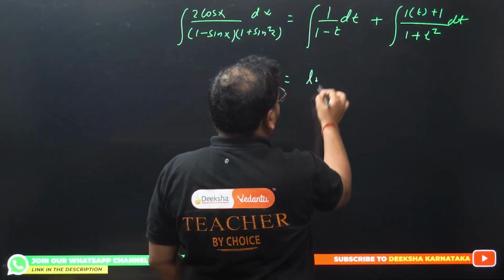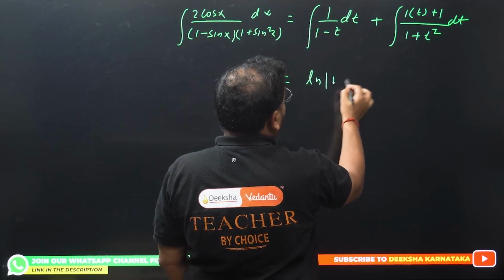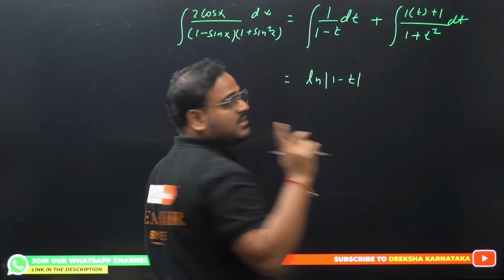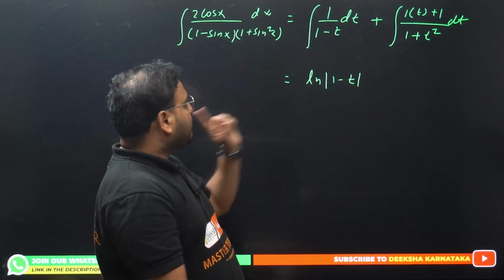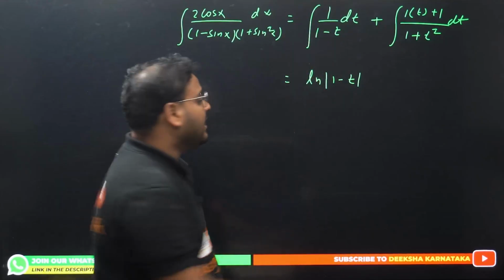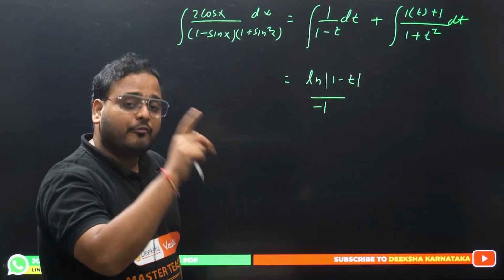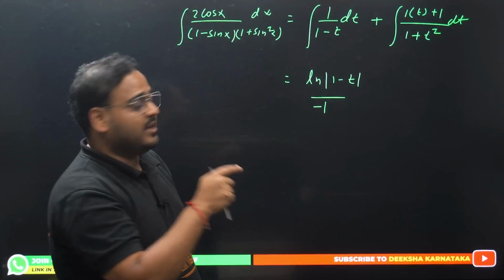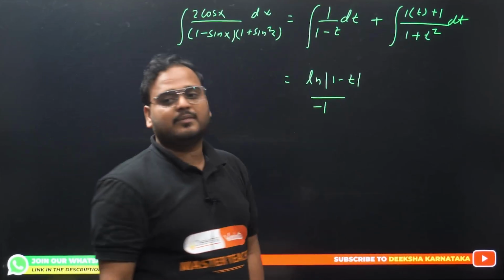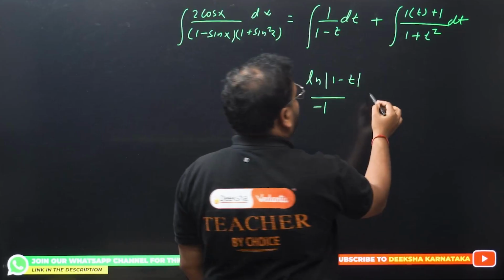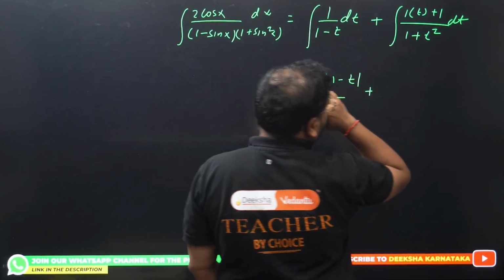This is what? ln 1 minus t, but the coefficient of t is minus 1. I told you this, divide by the same value, which is minus 1. If it is ln of 1 plus ax, divide by a. In this case, a value is minus 1, that's why dividing by minus 1. Moving on. I can have over here t plus 1, right?